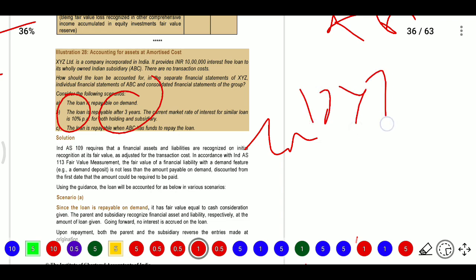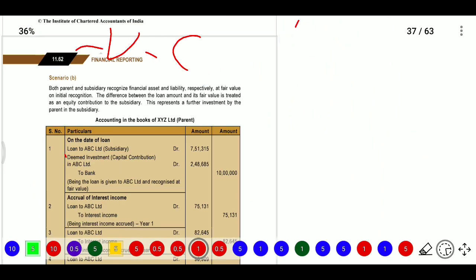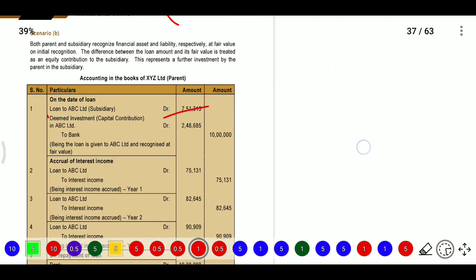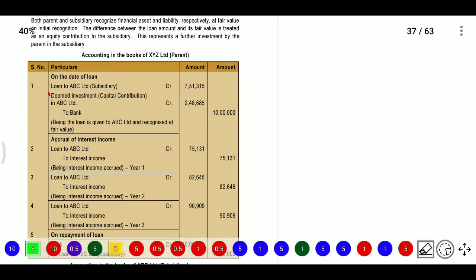The 10 lakhs will become about 7 lakhs. This 7 lakh something will be the initial recognition, 7,51,315 will be the initial recognition, and the difference amount will be considered as investment in subsidiary or deemed investment or capital contribution, whatever name you want you can take. It is like an investment in subsidiary only.